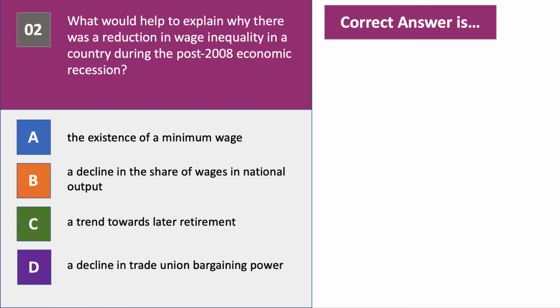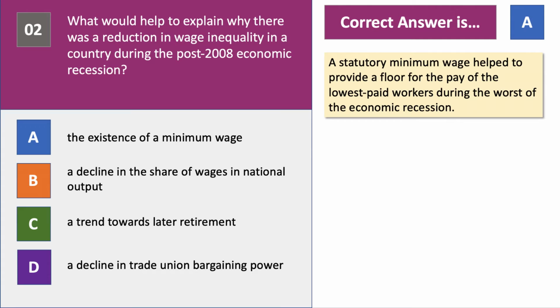So after a recession, there was a fall in wage inequality, the gap between high and low incomes. What best helps to explain why that happened? And the answer is A, the existence of a minimum wage.